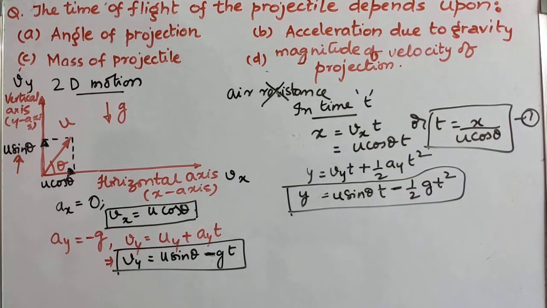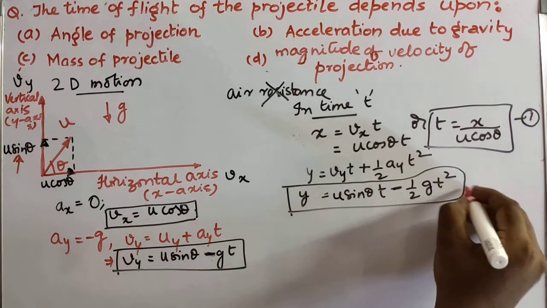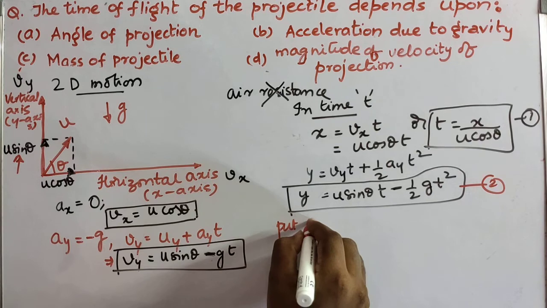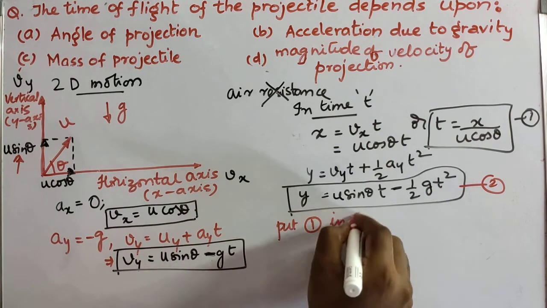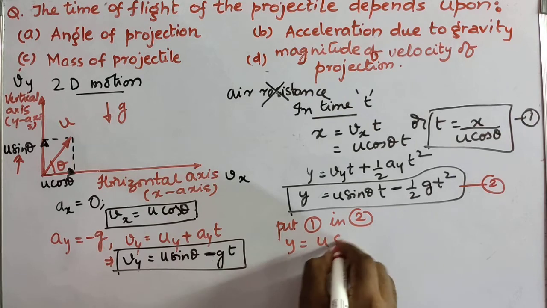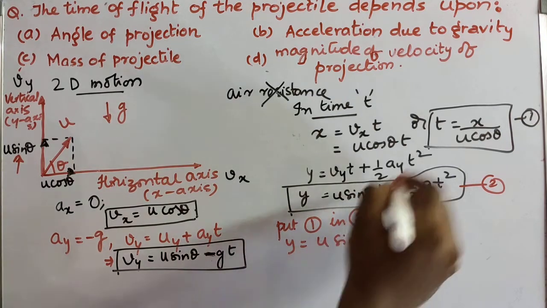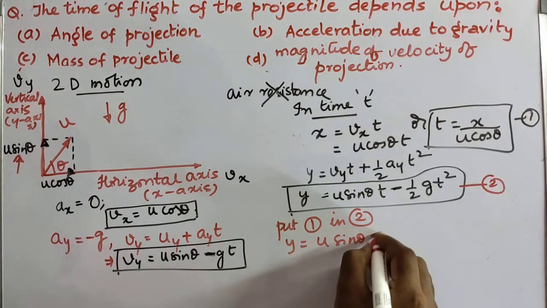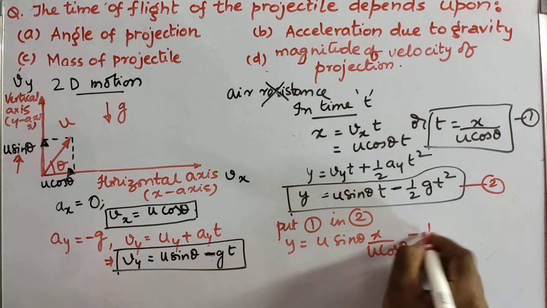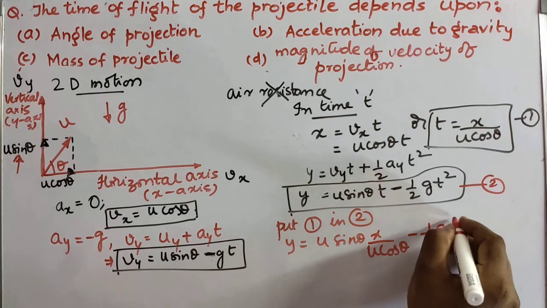So let me write this equation as equation number 2. If I put t from equation 1 into this, I will get y is equal to u sin theta into t, where t is x by u cos theta, minus half g t square.